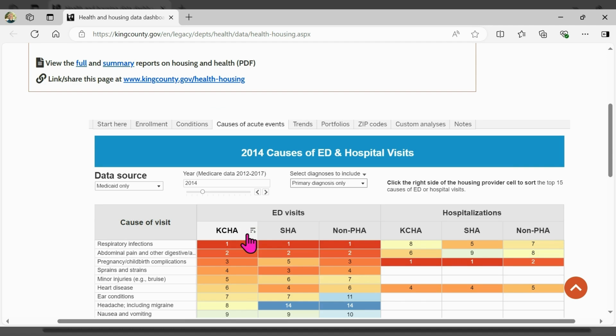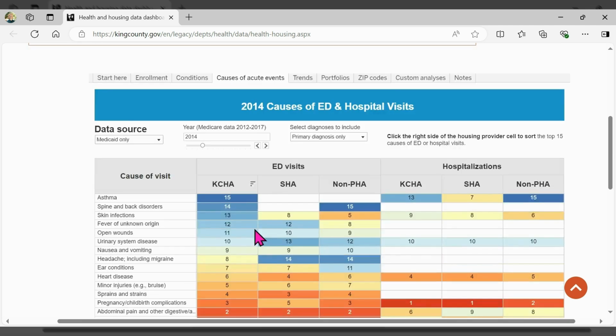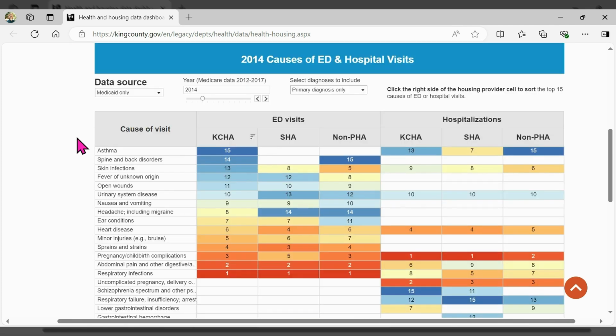The top 15 causes of emergency visits and hospitalizations are shown for each housing agency. Top causes in red, less common ones in blue. Click on the right side of a housing provider cell to sort by the most common causes in ascending or descending order.